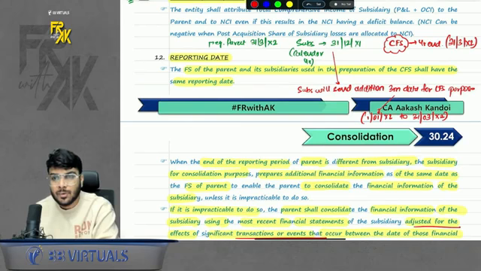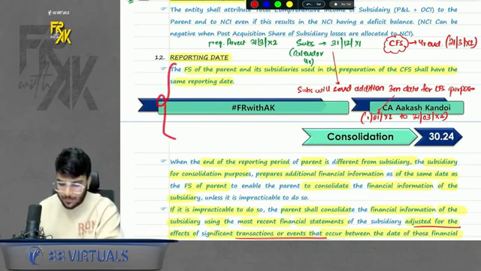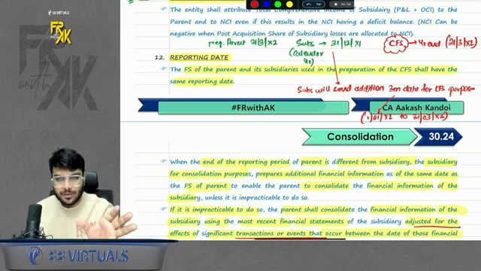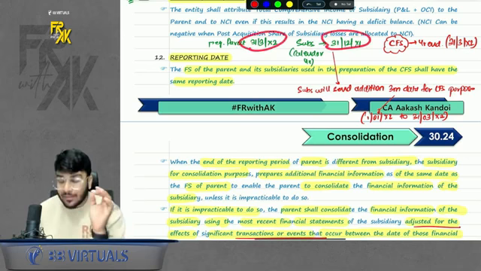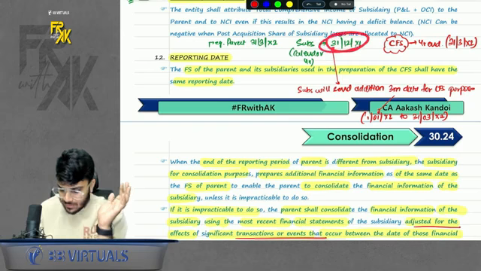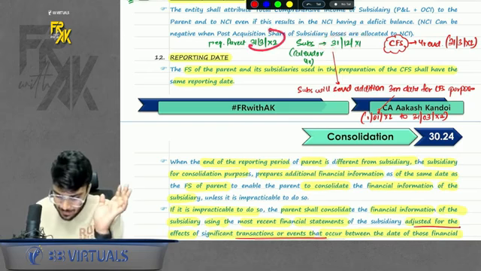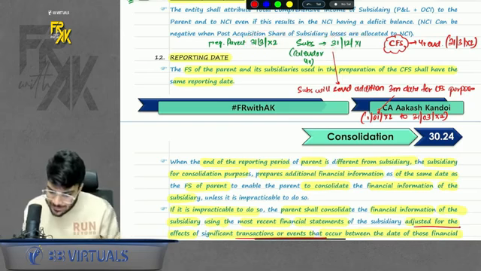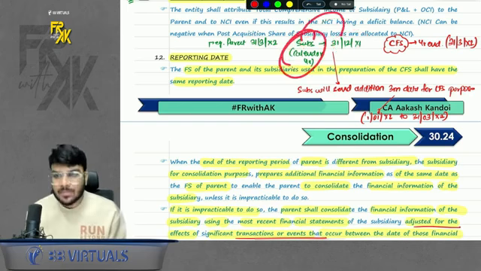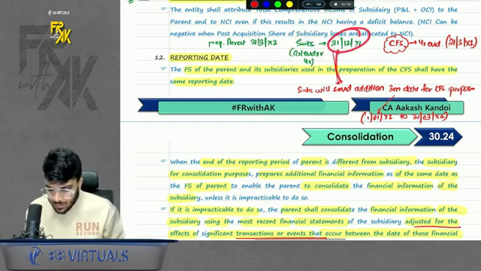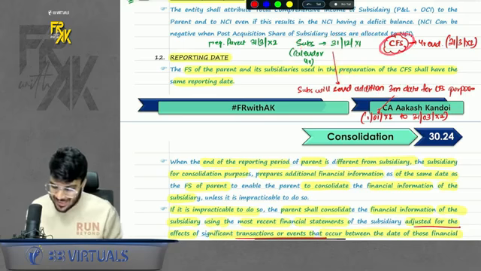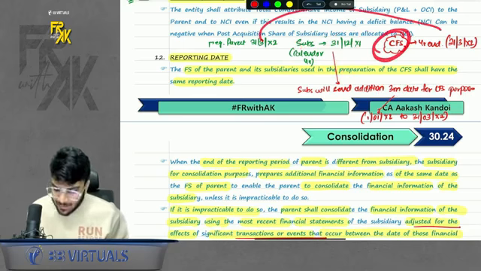Now what is the meaning of reporting date? Reporting date simply means the year end; the parent's and subsidiaries' year ends can be different. If they are different and the time gap is less than 3 months, in that case we can use the subsidiary's data. Let's say, for example, the parent's year ends on 31st March 12 and the subsidiary's year ends on 31st December 11. So we can use the data of the subsidiary as on 31st December 11 and ask the subsidiary to send 3 months additional data for the purpose of CFS, because CFS will be prepared at the parent's year end.